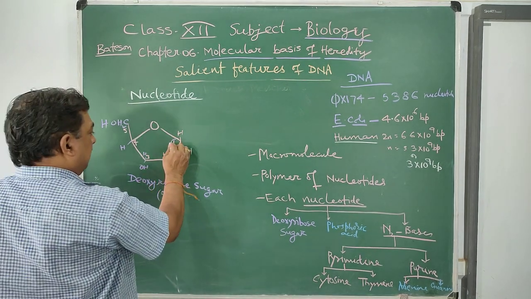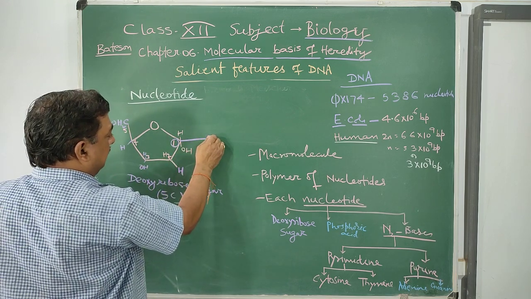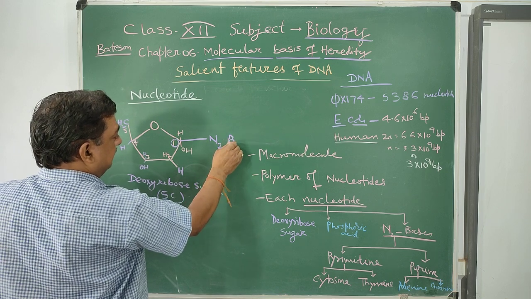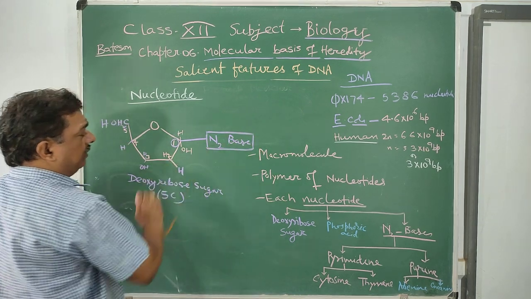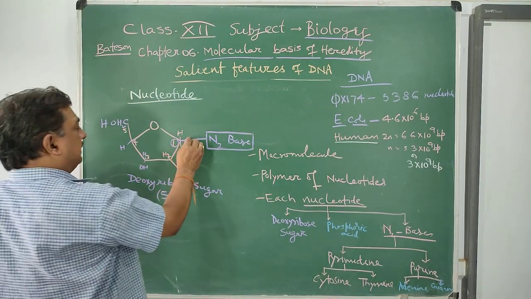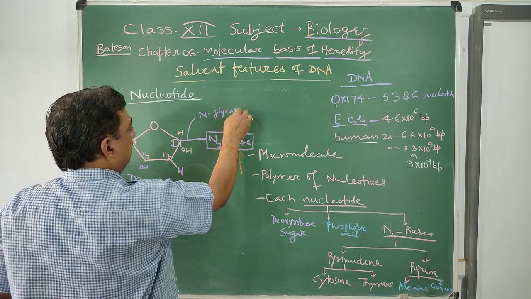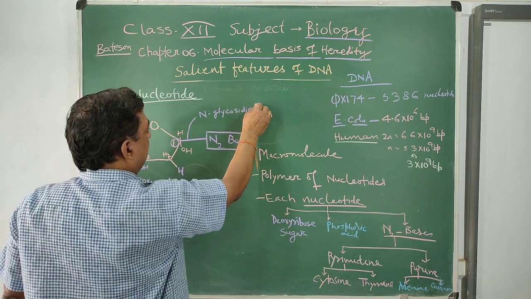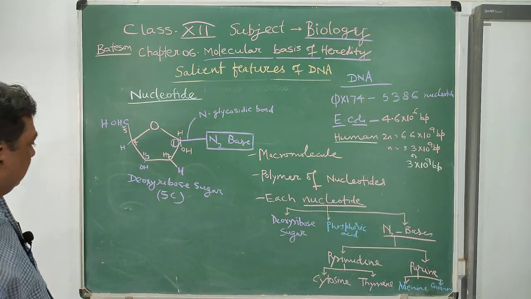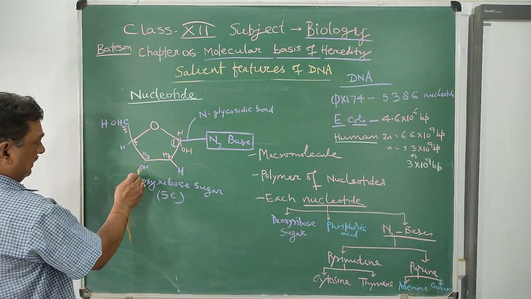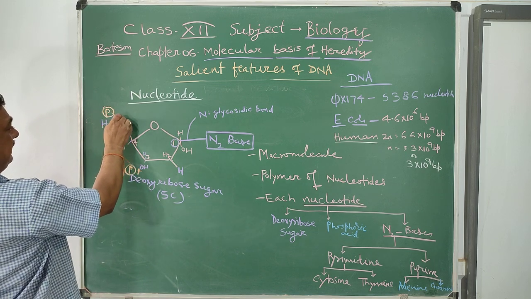Number 1, number 2, number 3, number 4, number 5. The nitrogen base is attached with carbon number 1 by a bond called the N-glycosidic bond. At the third carbon phosphorus is attached, and also at the 5th carbon phosphorus is attached.